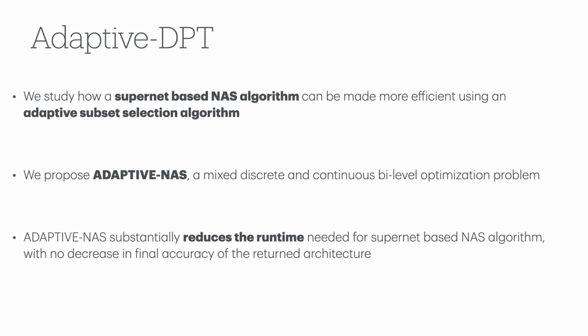In this slide, we will give a brief about our approach, adaptive DARTS PT. We study how a supernet-based NAS algorithm can be made more efficient using an adaptive subset selection algorithm. We propose adaptive NAS, a mixed discrete and continuous bi-level optimization problem. Adaptive NAS reduces the runtime needed for supernet-based NAS algorithms with no decrease in final accuracy.